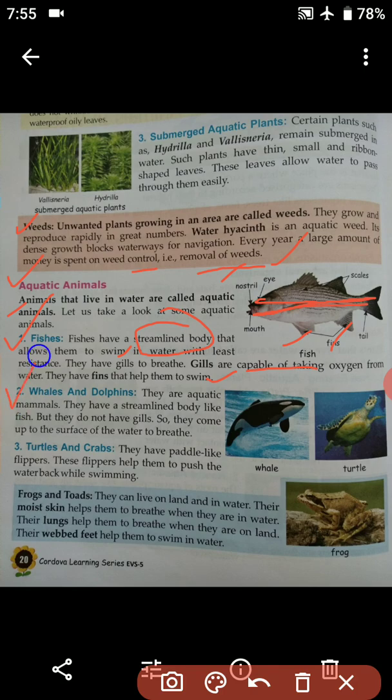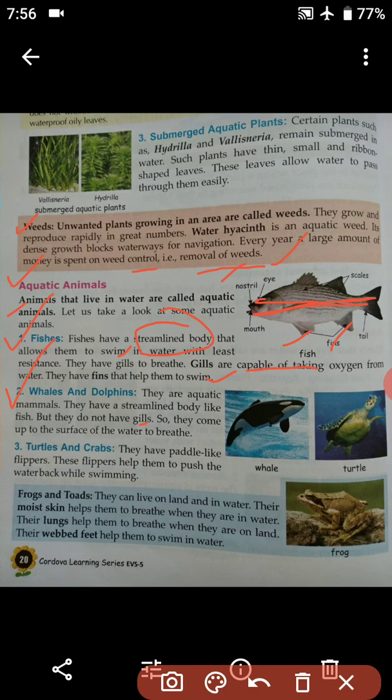Number 2 is whales and dolphins. They are also known as aquatic mammals, like human beings. Human beings are also mammals, but we are not aquatic. We do not live in water, but dolphins and whales do. They have a streamlined body like the fishes, but they do not have gills.